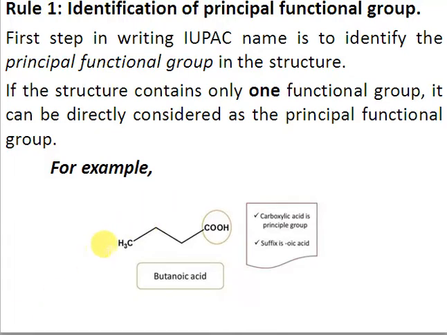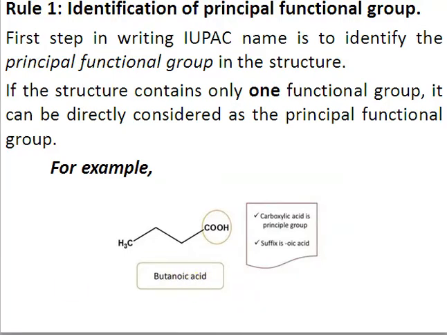For example, here you can see we have a 4 carbon long chain. With a 4 carbon long chain, you know from IUPAC nomenclature for alkanes the name is butane, but here we have a carboxylic acid as a functional group. Since it is the only functional group, its name will appear as a suffix, right? So you have to add the suffix oic acid, right? So the name will be butanoic acid. We have to replace the E of butane with oic acid, right? So this oic acid is appearing as a suffix.